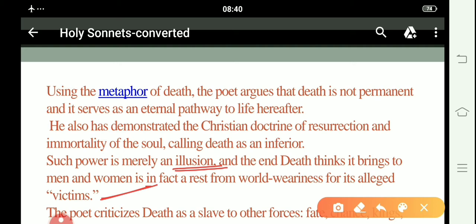At this point, death is just creating an illusion around itself, because death is just the way by which men and women rest from the weariness of the world. To take rest from the weariness of the world, they take the path of death by themselves; human beings themselves have chosen this path. So death is just the way to take rest.